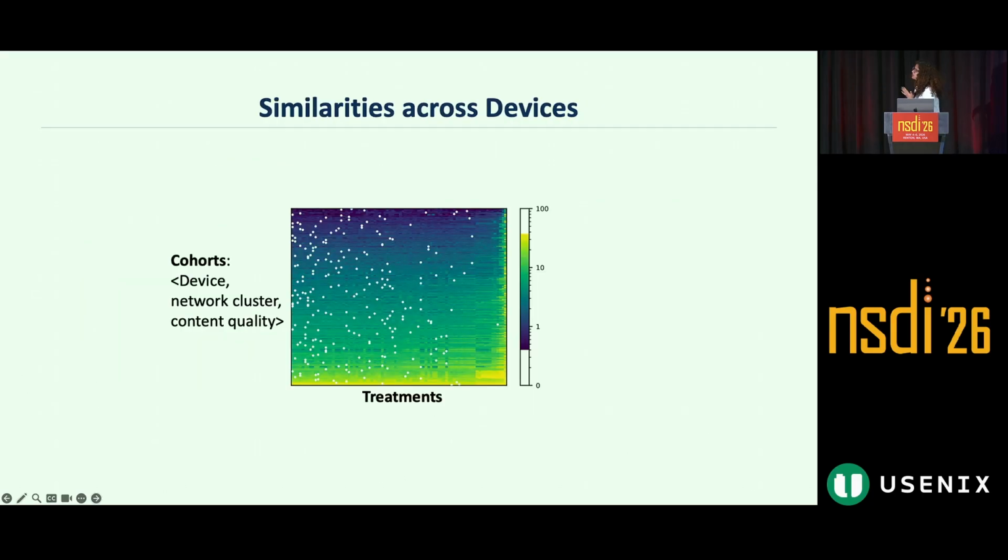But do we need to do per cohort tuning from scratch for each of these cohorts? Don't you think there'll be any similarities across cohorts? Maybe similar devices will behave similarly across configurations, and similar network clusters would also have similar performance? Hence, we asked this question, and we performed singular value decomposition of this cohort configuration matrix.